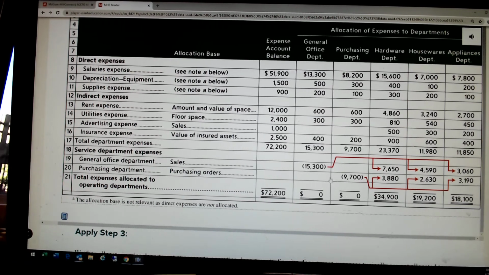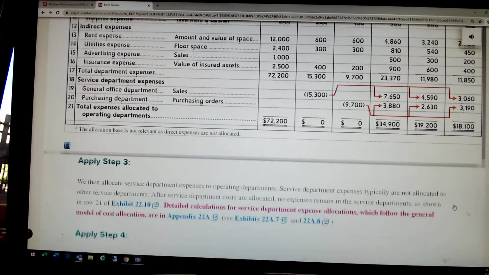And so all we've done is reallocate the cost center totals to the profit centers. And we get down to the bottom where the total costs, $72,200, have now been allocated to the 3 profit centers. There they are. They add up to $72,200. So number 1, start with your direct costs and trace them to the departments that they directly benefited. Take the indirect costs and allocate them to all departments, including cost centers. Third, take the total of the cost centers and allocate them to the profit centers, so you have all costs now allocated or directly traced to the profit centers.